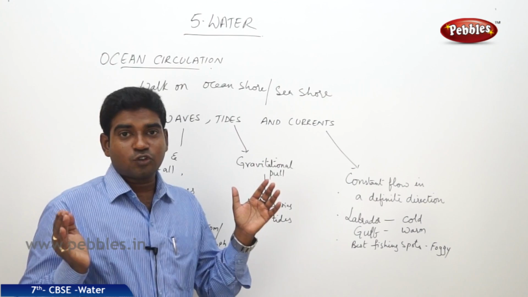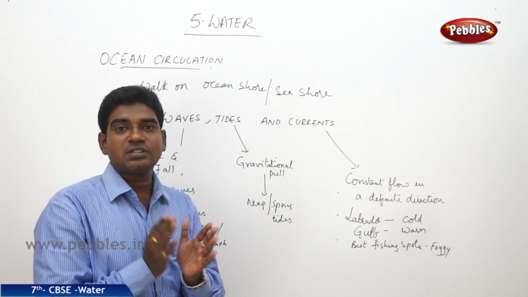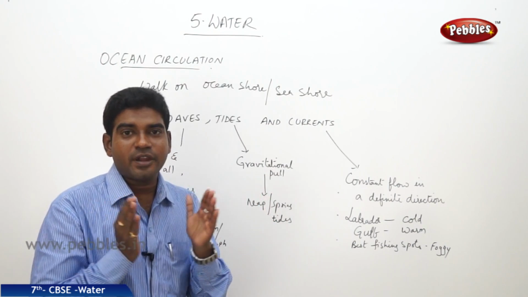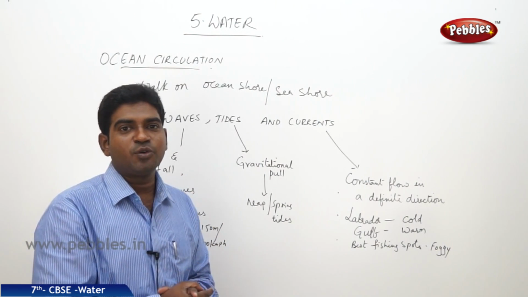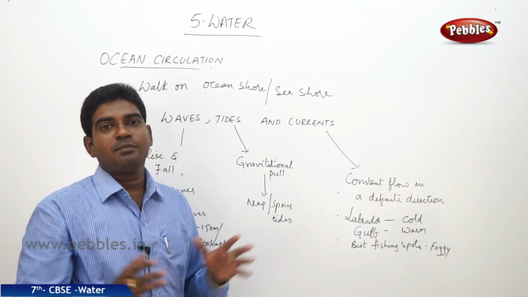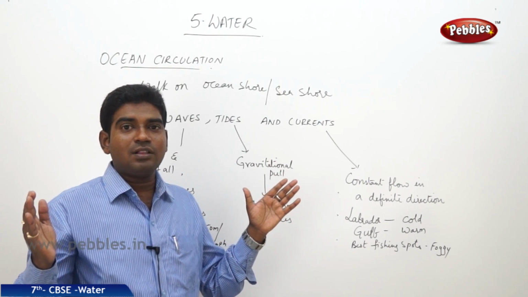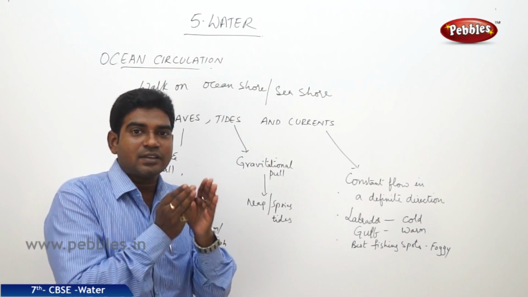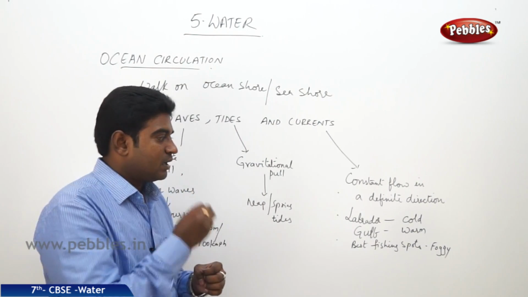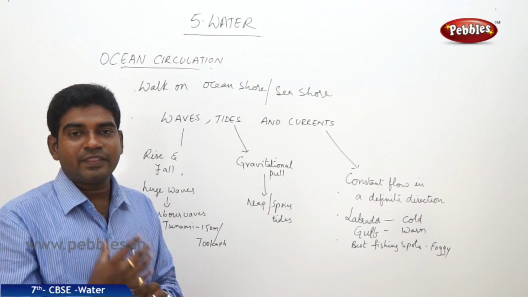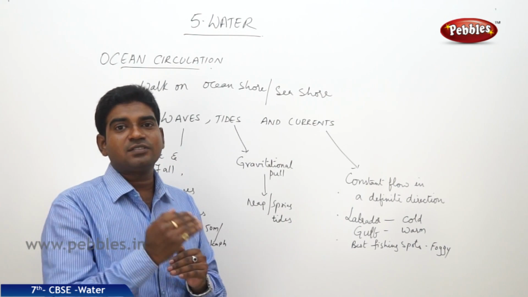When these cold ocean currents and warm ocean currents meet each other at some point, it is the best place for fishing activity, because it brings the warm ocean currents and the cold ocean currents together at a particular point where they meet, and the weather there is foggy, and the influence is very less.